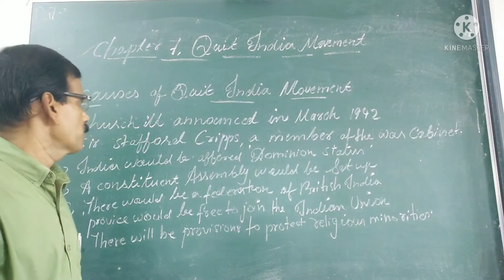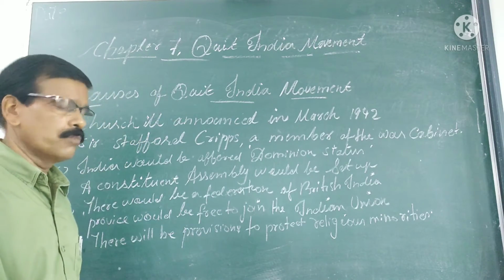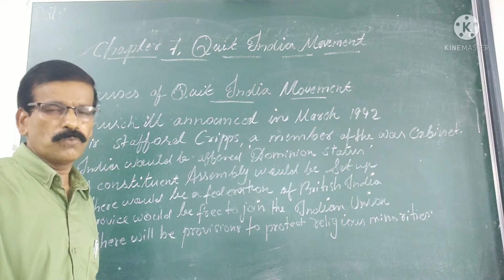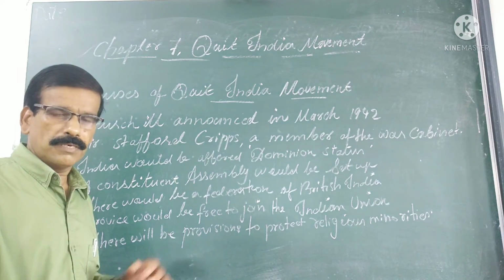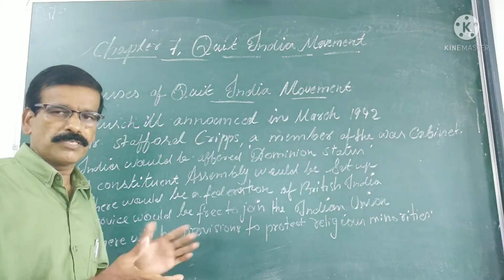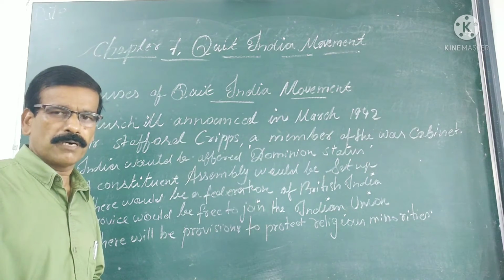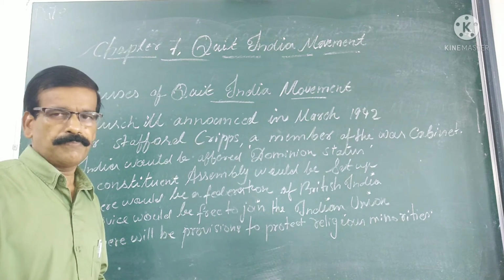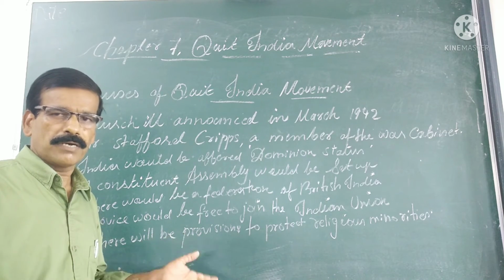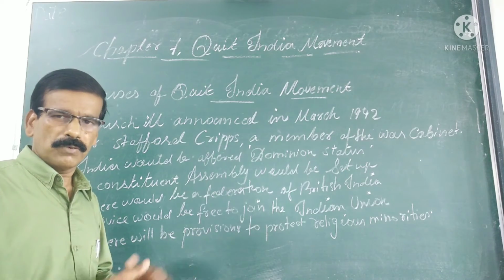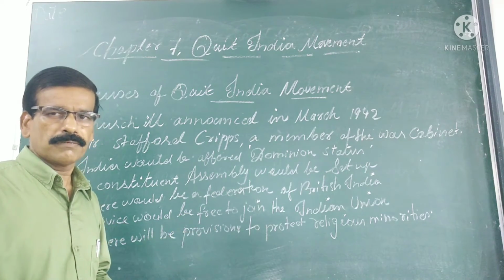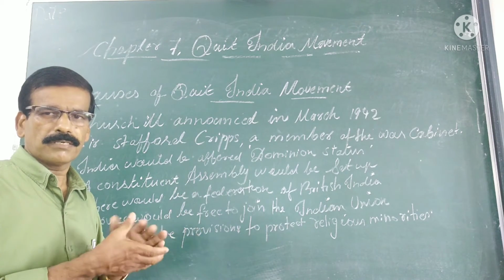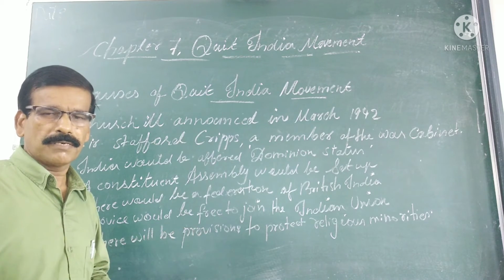Next we are moving to another topic that is known as the causes of the Quit India Movement. Here in this topic mainly we are seeing the Cripps Mission of 1942. In the Second World War, Britain was facing a threat from Japan, and Japan's army was also moving towards India to capture India from Britain. So in this situation, they wanted the help of India because there was a political deadlock. There were no consultations between the Indian leaders and the British representatives. So there was a complete deadlock.